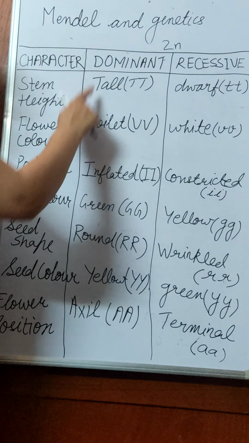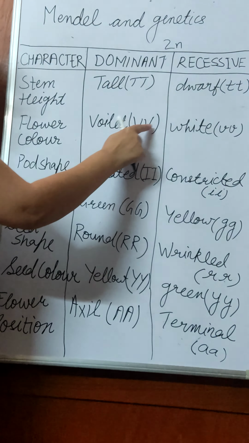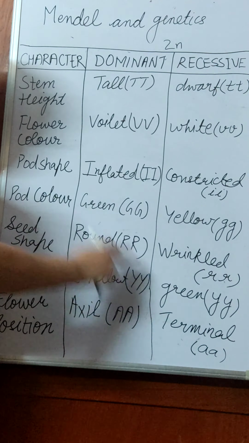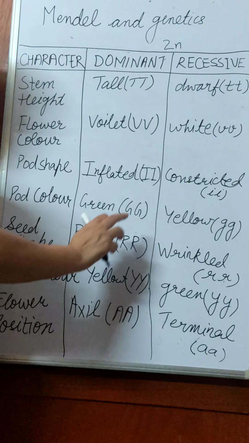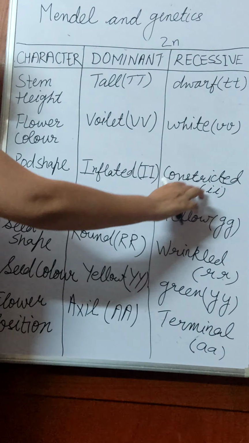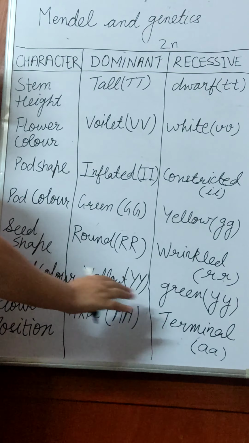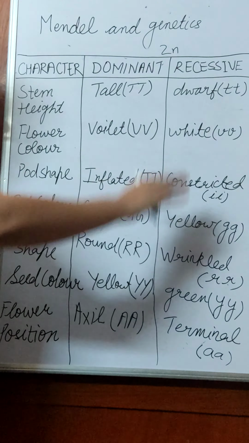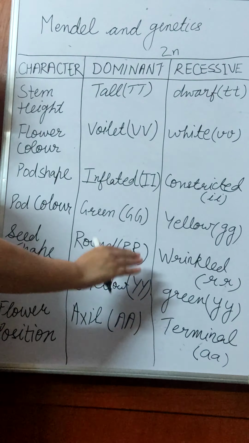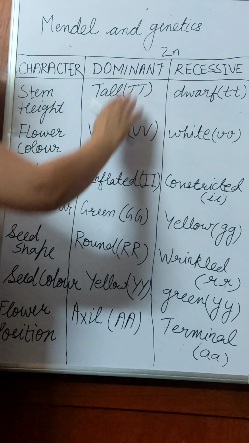In the same way, the flower color which is dominant is depicted by capital V, and the small version of V we have taken for the recessive character. The same you can see for the remaining characters listed here. Inflated is dominant, so capital I, and constricted is recessive, so the small version. So this is how Mendel showed the complete 7 characters. Why they are called dominant and recessive, you will only understand when we do the cross. So first we are going to learn this table.